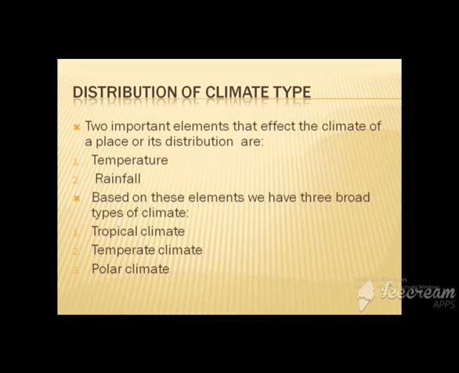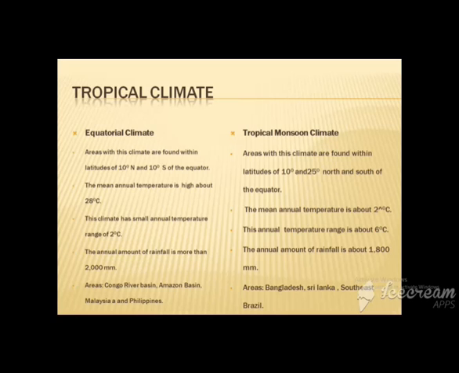The tropical climate and temperate climate are further divided into equatorial climate, tropical monsoon climate, warm temperate climate, and cool temperate climate. The very first, the tropical climate, as you can see, is divided into equatorial and tropical monsoon climate.